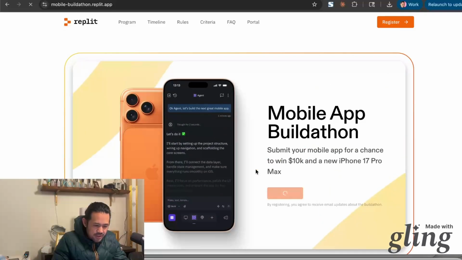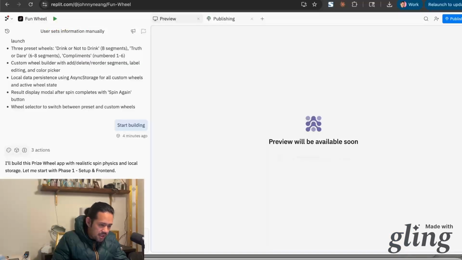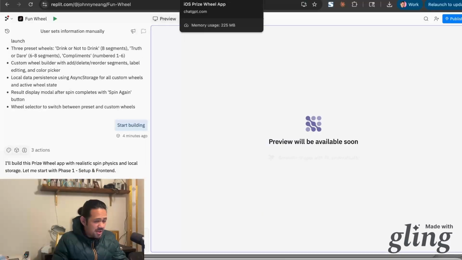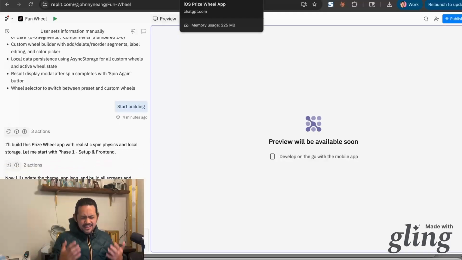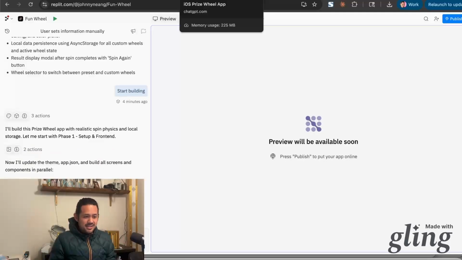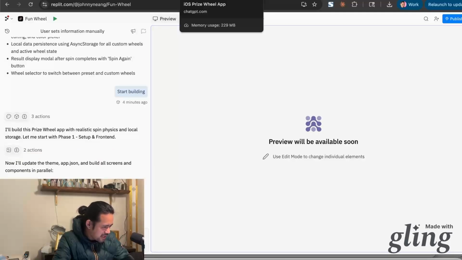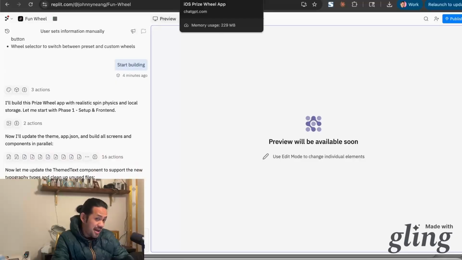So I've already registered, but this is a gray square here, so we're still waiting for the initial preview of this app. What I might just end up doing is going ahead and publishing whatever is here, just so I can hold it on my phone and see what it feels like to interact with the app that way, and then just say, hey, this looks fine. If it's 60% there, I'll just publish it anyways, just to see what happens. What kind of barriers am I getting to actually get this on the App Store, right?